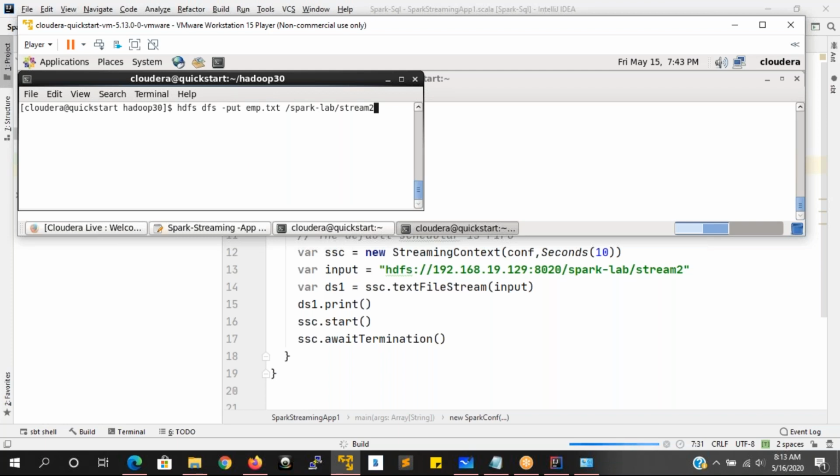It will take some time to build the application because it has to get all the dependent jar files of your streaming context. Just now we have added, right? All those things it will take, and then it will run the application. Let us wait for it.